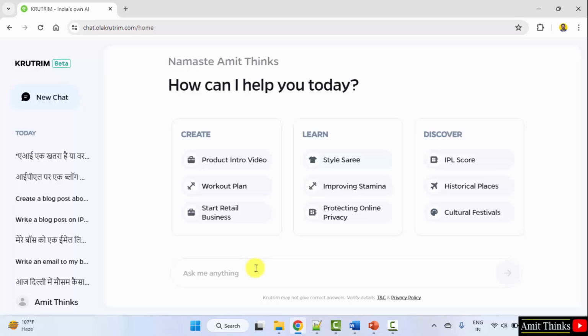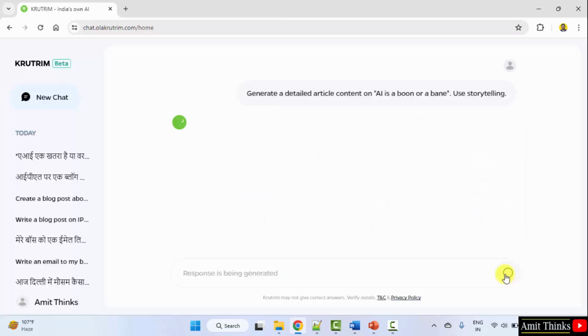So here's our Krutrim. We clicked on new chat. So here I'm mentioning generate a detailed article on AI is a boon or a bane. Means blessing or a threat. After that, I've also written use storytelling. Let's see.